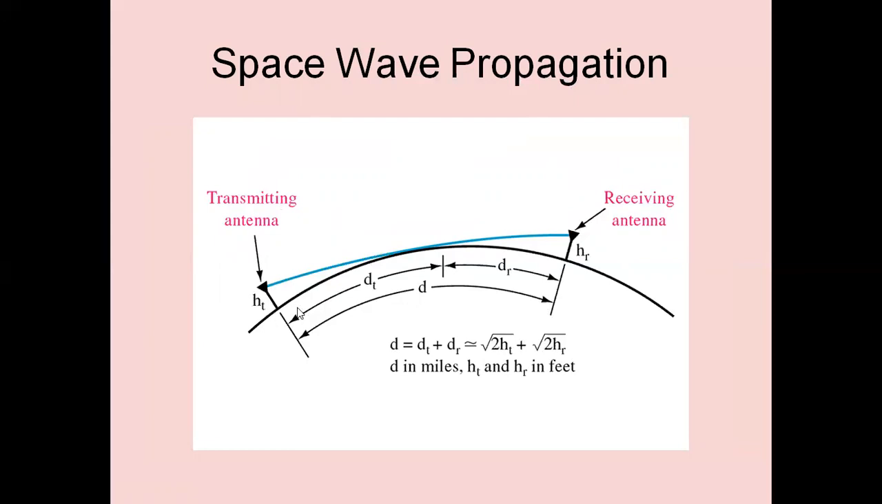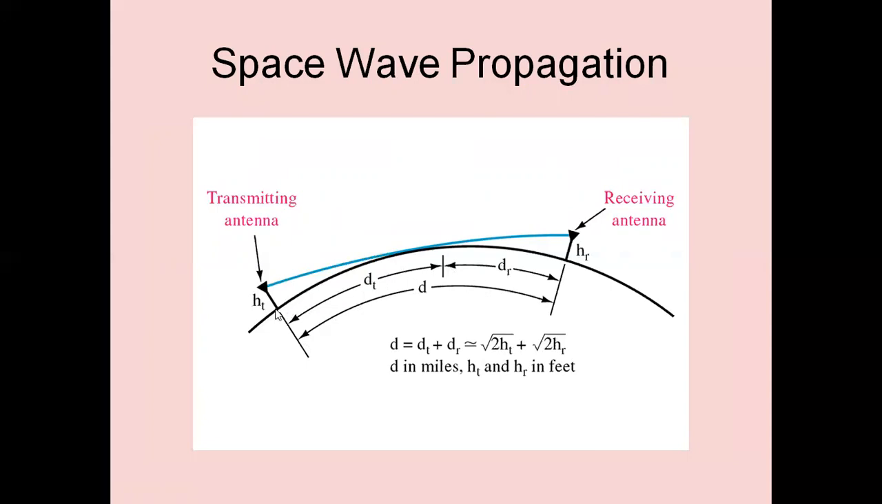This is the transmitting antenna, receiving antenna. Since for long distance communication, the curvature of the earth is also included. This is the distance: dt is the distance up to the wave striking the ground. dr is the distance beyond that point toward the receiving antenna. The total distance of transmission from transmitting antenna to the receiving antenna is small d, which is nothing but dt plus dr.